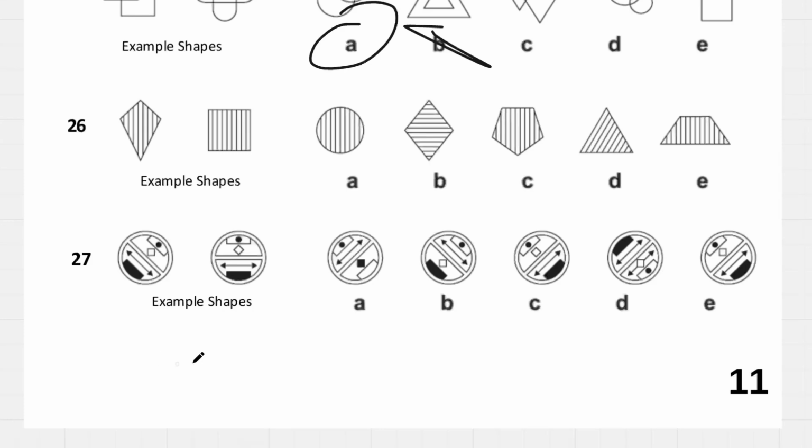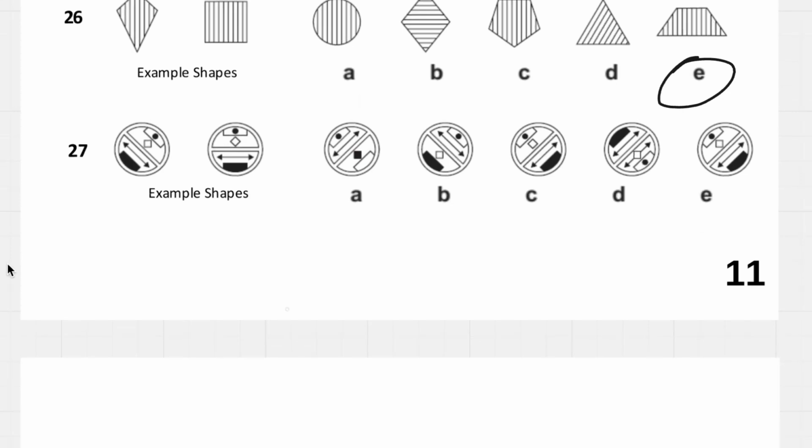26, we can see it's always going down, and it's four vertices, which is E, 4 vertices and lines going down. And then this shape is always going to have black with the arrow, so cross these out, cross, oh, we can't cross that one out just yet. And so the rest, actually yes we can, because that arrow just doesn't look right with the white bit. We have a diamond with the white bit over here, so it's going to be E.